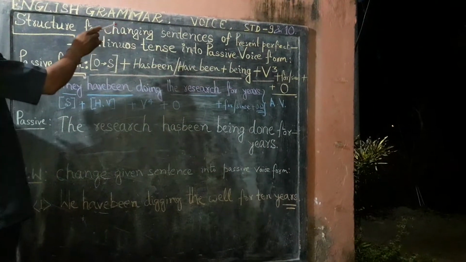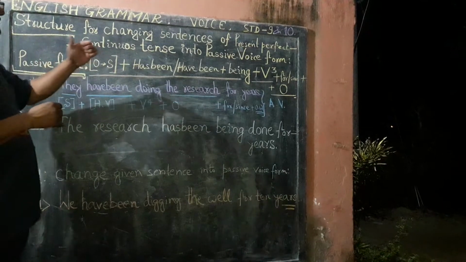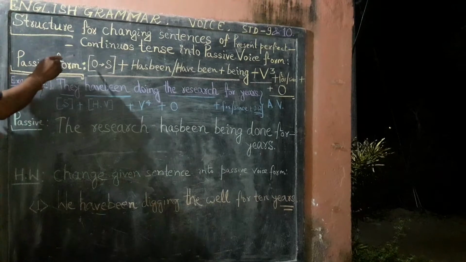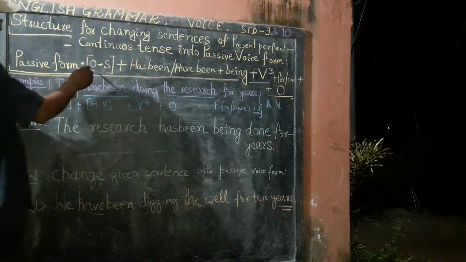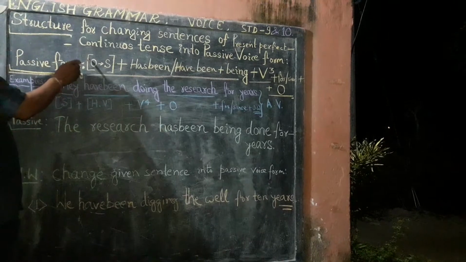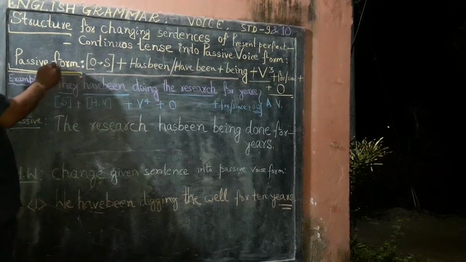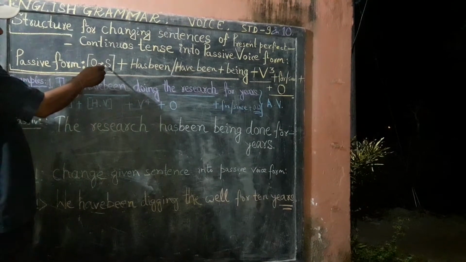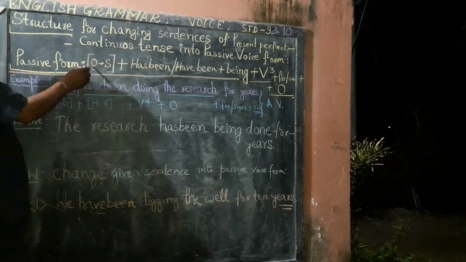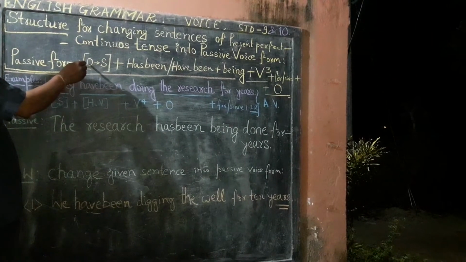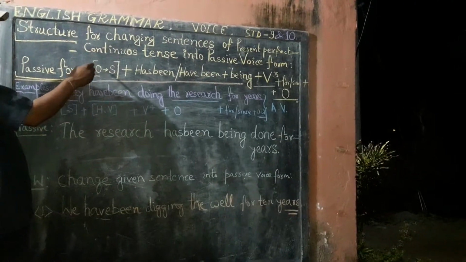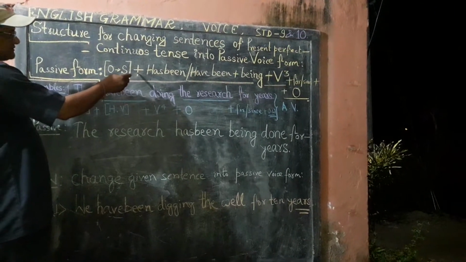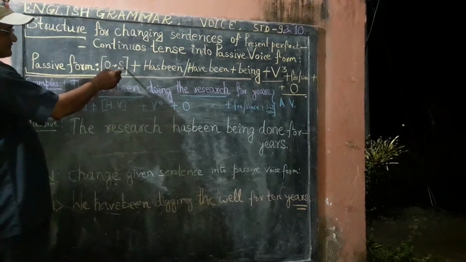For learning how to change sentences of present perfect continuous tense into passive voice form, the first need is to understand its structure. In the structure of passive form, the object is changed into subject. Here the term object implies the object of the given present perfect continuous tense, that is, the object of active voice form, and this object is changed into subject.